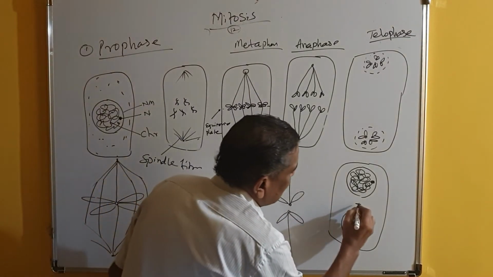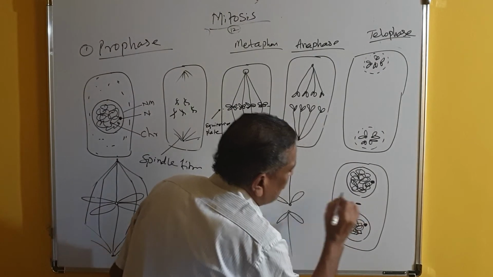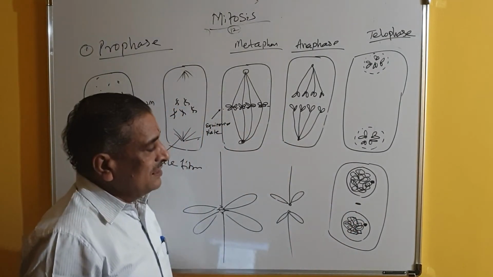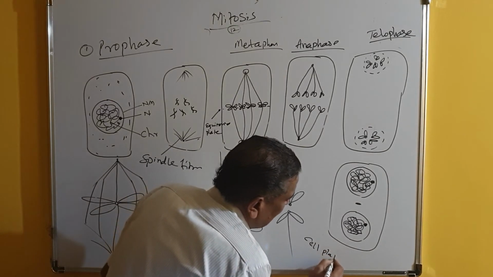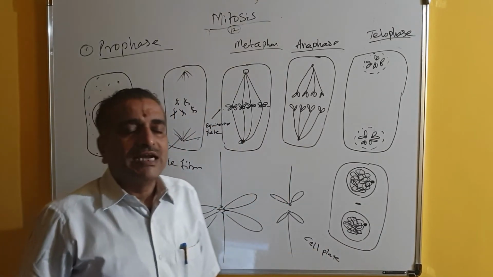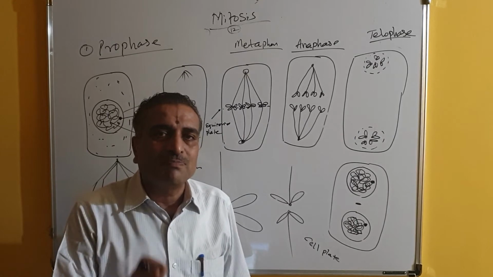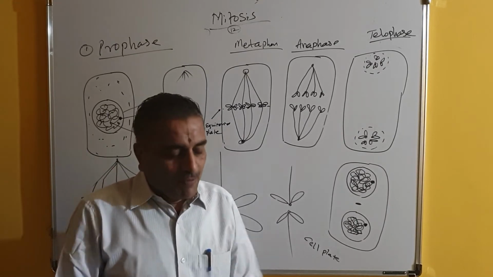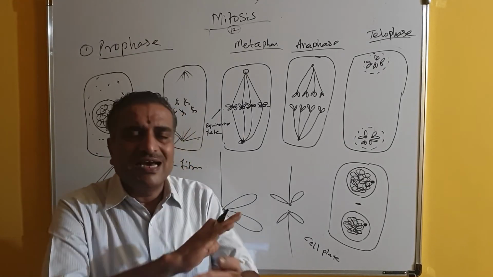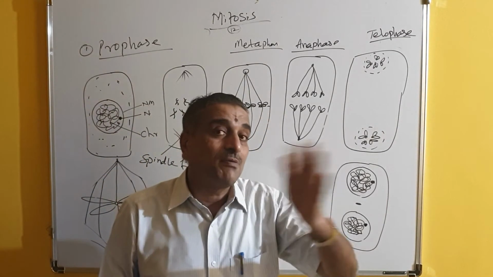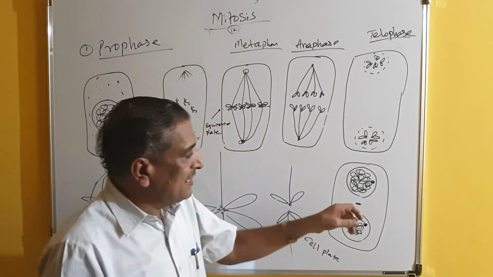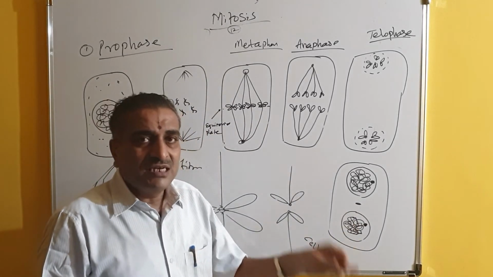In this equatorial region, a thick stainable portion is produced, and this is called the cell plate. I am explaining cytokinesis with respect to the plant cell. Prophase, metaphase, anaphase, telophase are the same in both animal cell and plant cell, but cytokinesis varies from plant to animal cell. I am explaining now cytokinesis in the plant cell.